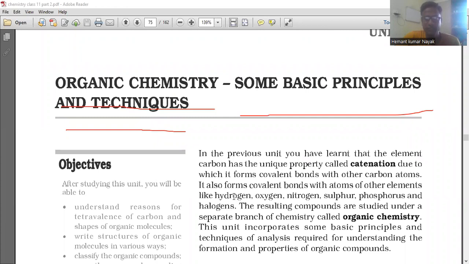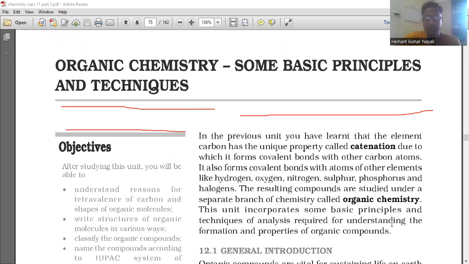As you have learned, the element carbon has a unique property called catenation, due to which it forms covalent bonds with other carbon atoms. It also forms covalent bonds with atoms of other elements like hydrogen, oxygen, nitrogen, sulfur, phosphorus, and halogens. The resulting compounds are studied under a separate branch of chemistry called organic chemistry. So organic chemistry is basically for carbon and its compounds.